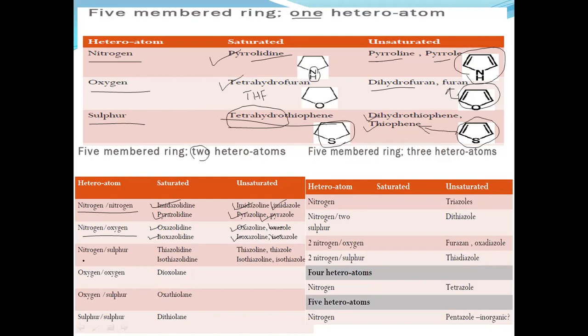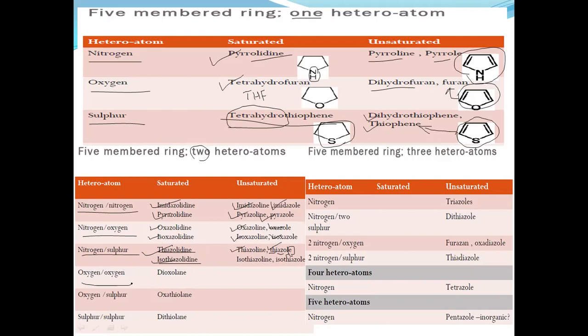These are the examples. If nitrogen and sulfur are present, thiazolidine, isothiazolidine. These are the saturated compounds. Whereas unsaturated, thiazoline, thiazole. Here thia represents sulfur, AZ for nitrogen, OL for five members, and E for unsaturated ones, like that.